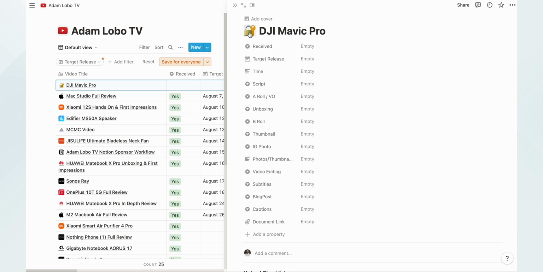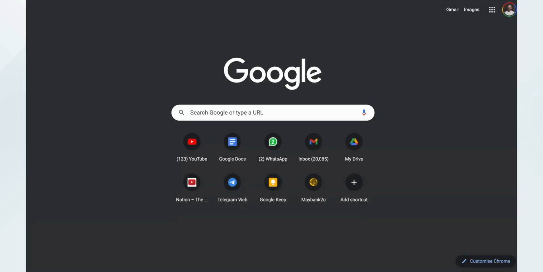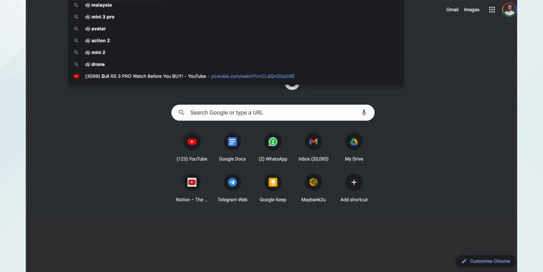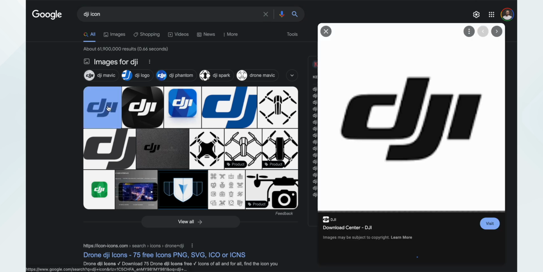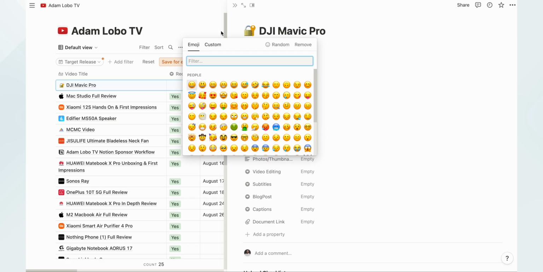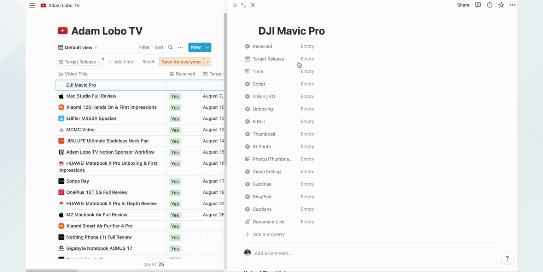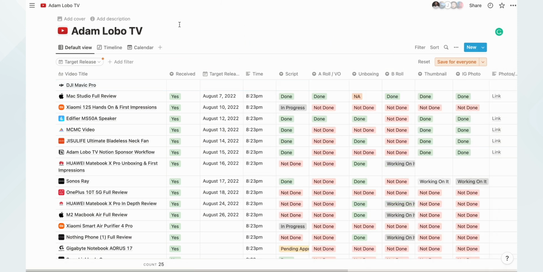What's cool is that you don't have to upload the icon. You can just head on to Google and search for the DJI icon. Then for example, this looks good. You just right click, copy image address, go over here, go to the custom, submit, and it's there. Here you go.